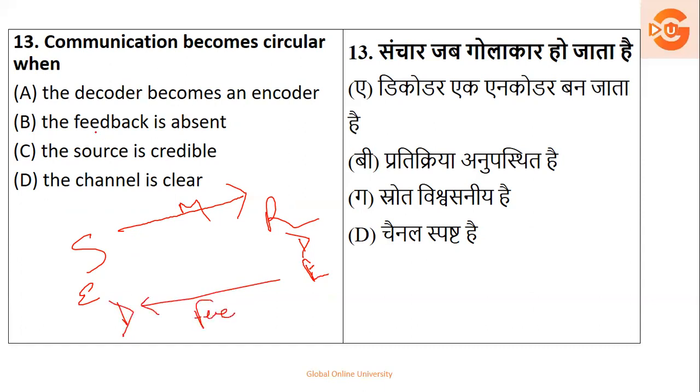Feedback. So communication becomes circular when the receiver, the decoder, becomes the encoder. So that time the communication is called as what? Circular, cyclic in nature. So this is the right answer, that is, decoder becomes an encoder.